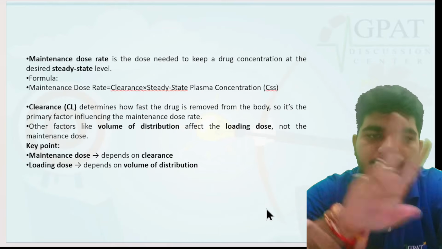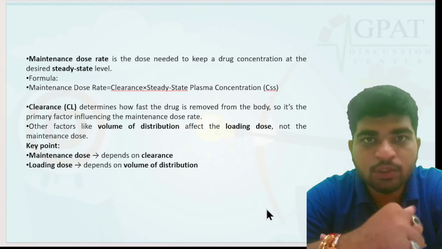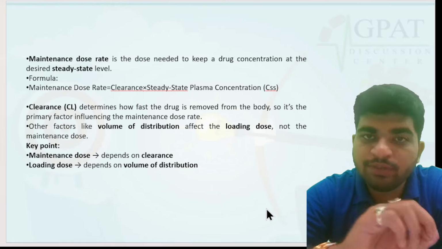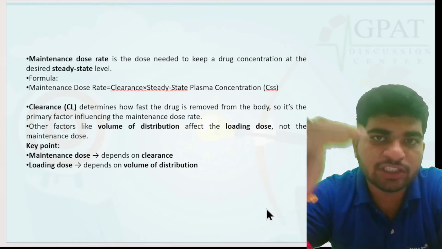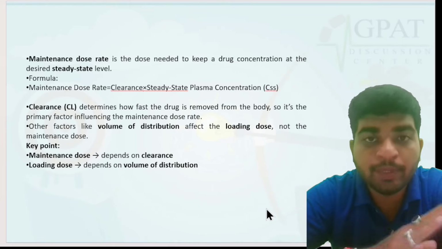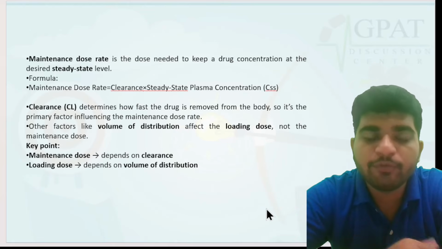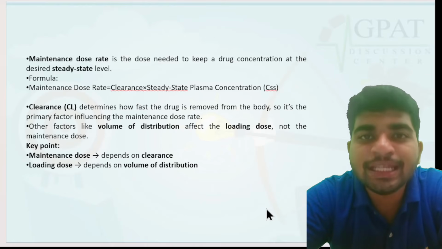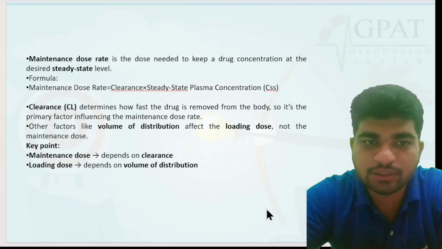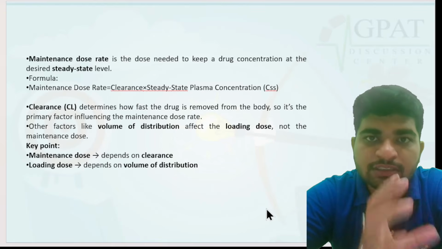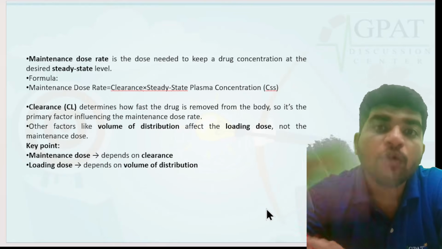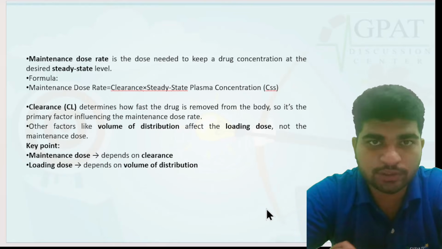So there are two types of dose. The first one is the loading dose, which will be given initially, just to raise the concentration, just to have a concentration of the drug in the blood circulation. But to maintain it, you have to give a maintenance dose. So there is a steady state concentration. Steady state concentration is the concentration at which the drug will show its effect throughout its duration of action.